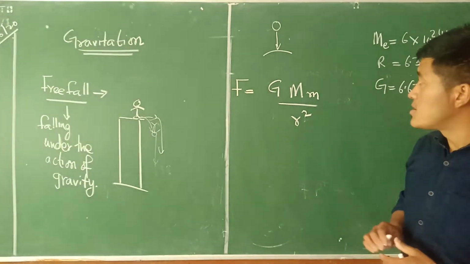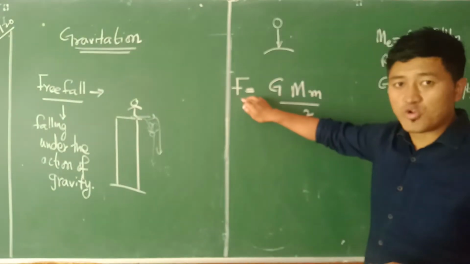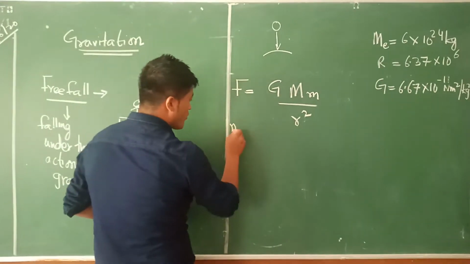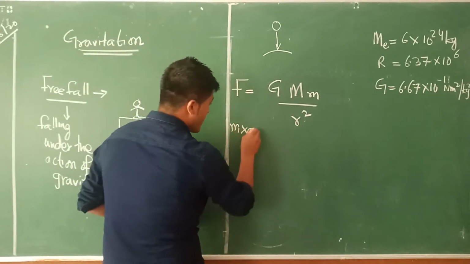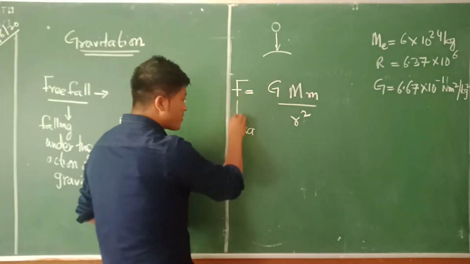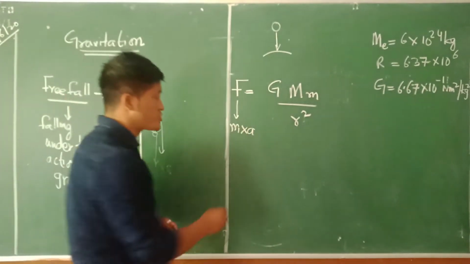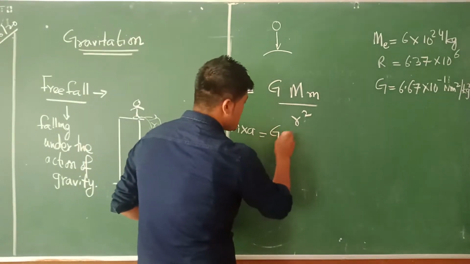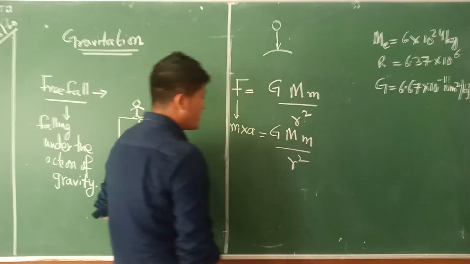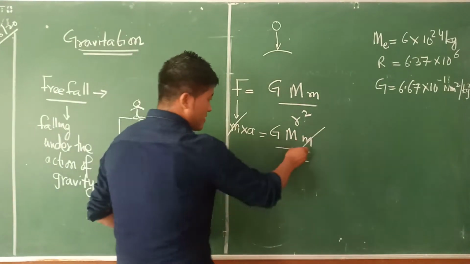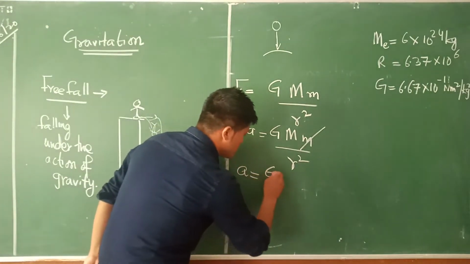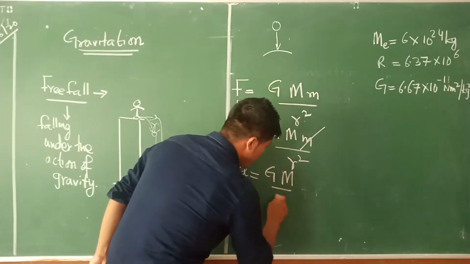Now, according to Newton's second law of motion, force can also be written as mass into acceleration. So this force, mass into acceleration, I can also write as G capital M small m divided by r squared. Now this small m and this small m cancel, and we get this particular acceleration a equals G capital M divided by r squared.